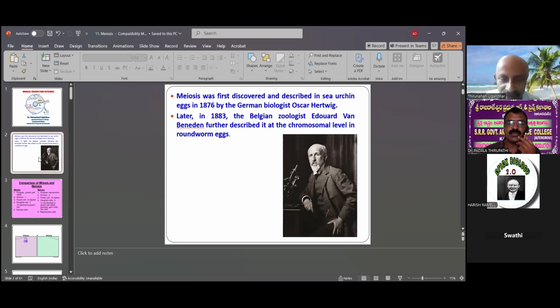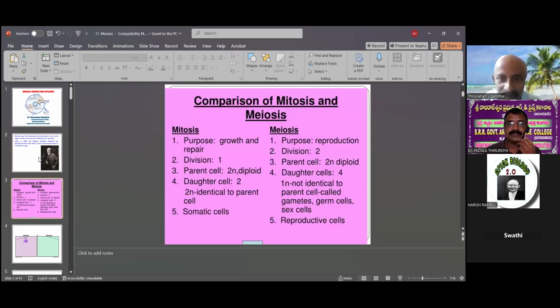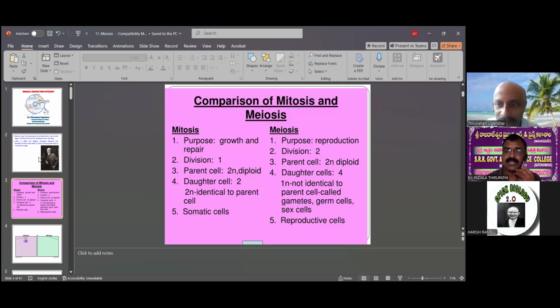What are the major differences between mitosis and meiosis? Meiosis has the purpose of reproduction. Mitosis has the purpose of growth, development and repair. Mitosis is only one division, whereas meiosis has two divisions, meiosis 1 and meiosis 2.